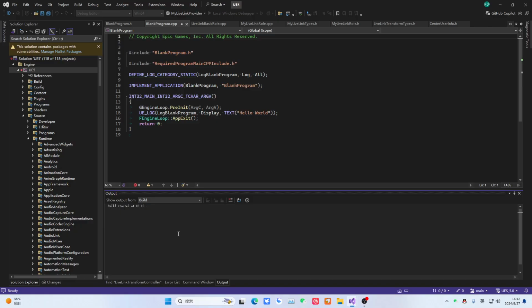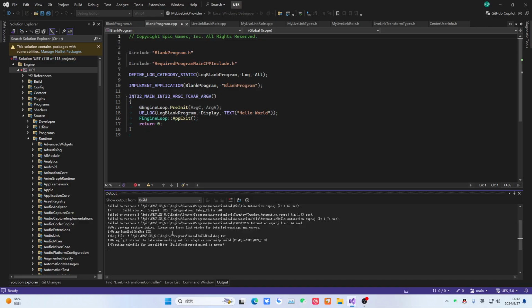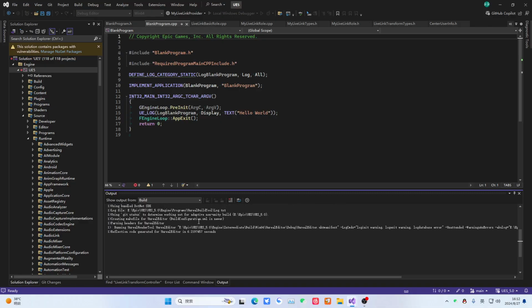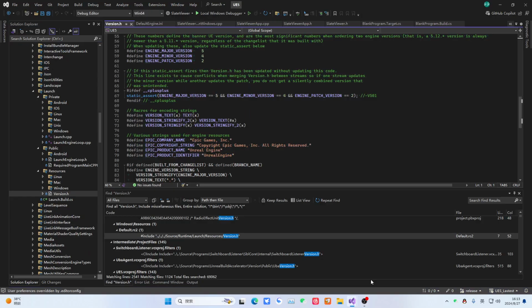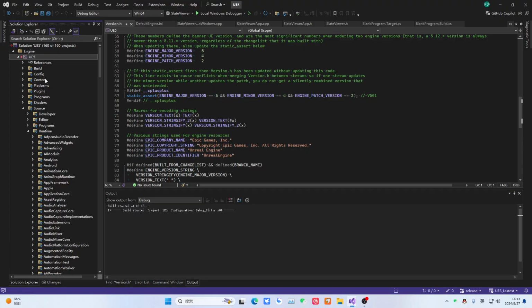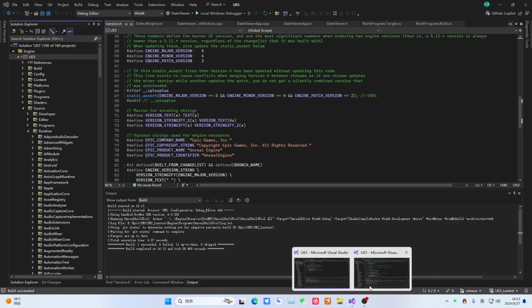It's fine if you use 5.4.3. It's also fine if you use 5.0, 5.1, or 5.2, because I have verified this set of tools. From 5.0 to 5.4, it should mostly be fine. This is the engine source code for 5.0. This one is quite special. If you compile 5.0, you need a specific Visual Studio version, and then there's this issue, so you might not be able to complete such a complex environment. And if you compile a source engine, you need at least 300 gigabytes of SSD space. So it's still quite complicated.